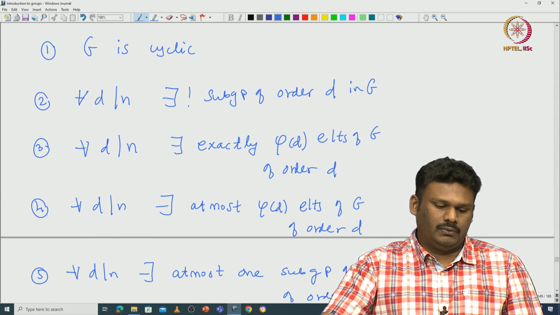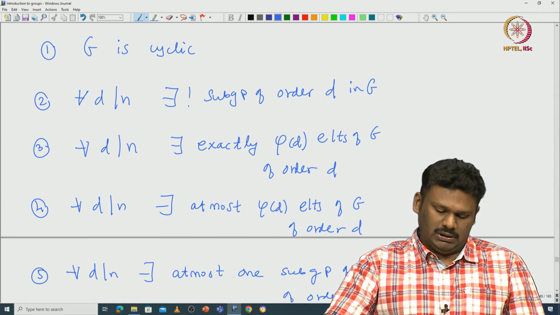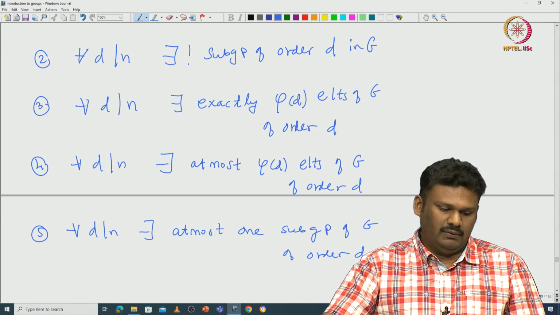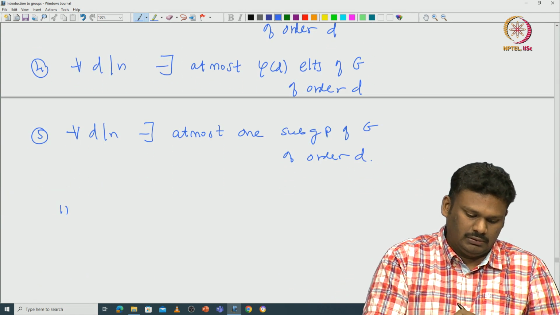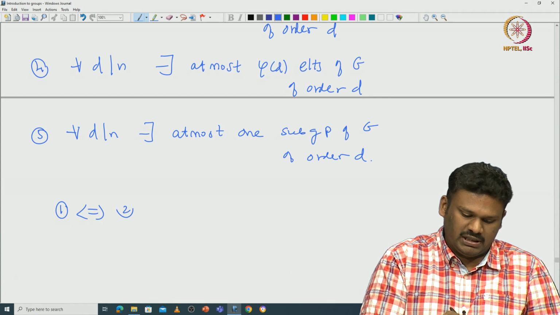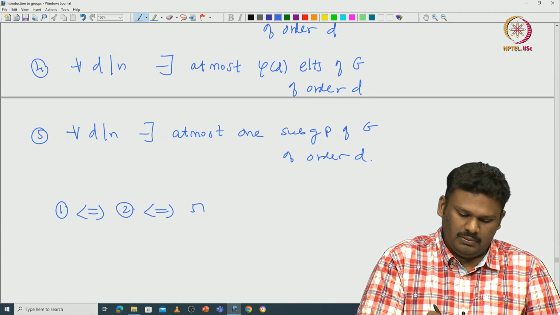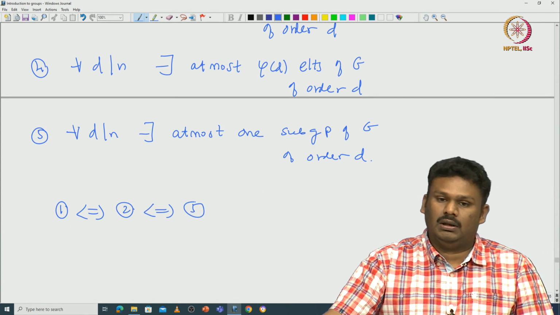So, I will prove that 1, 2 and 5 are equivalent. I will leave the other things as exercise. Basically, it uses the same arguments.